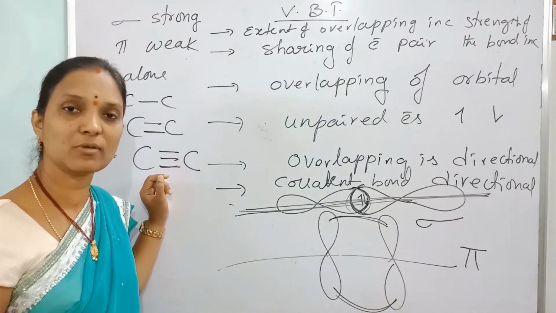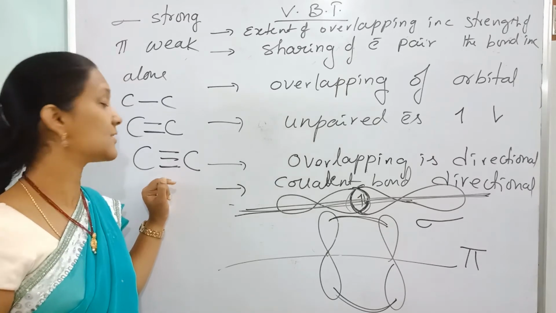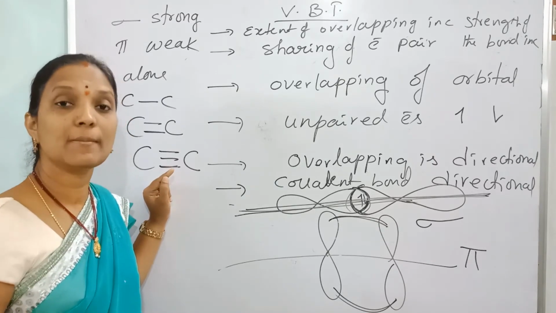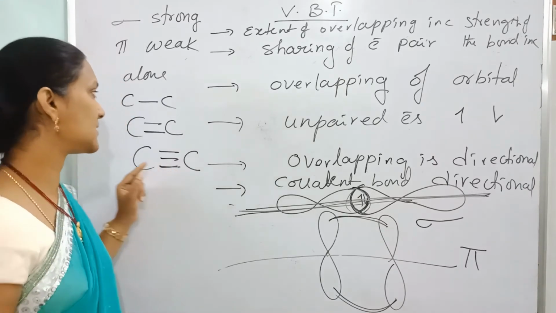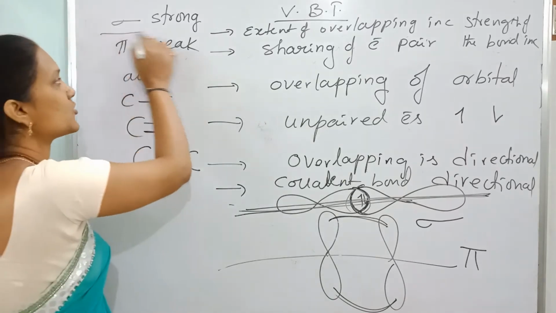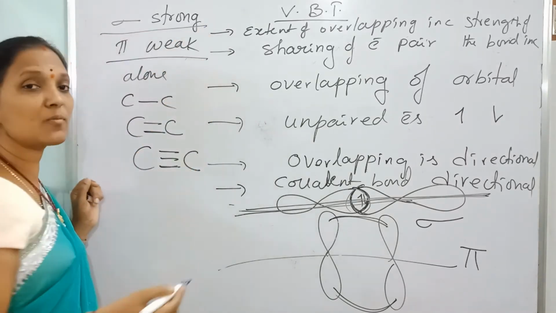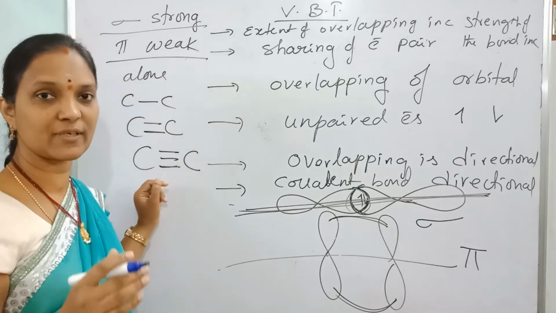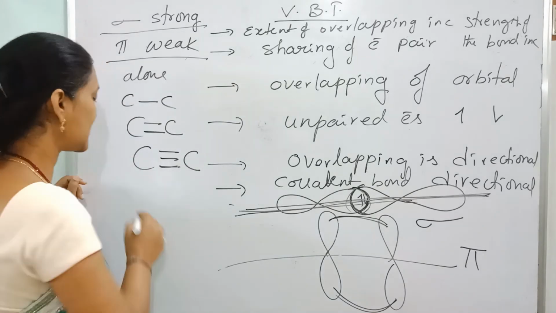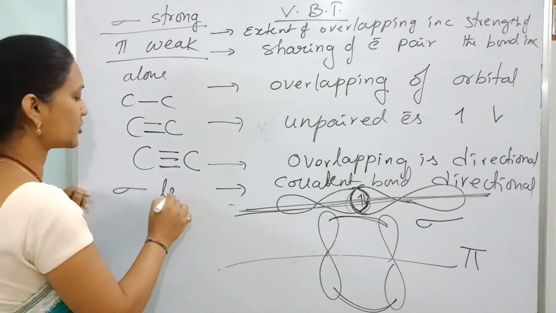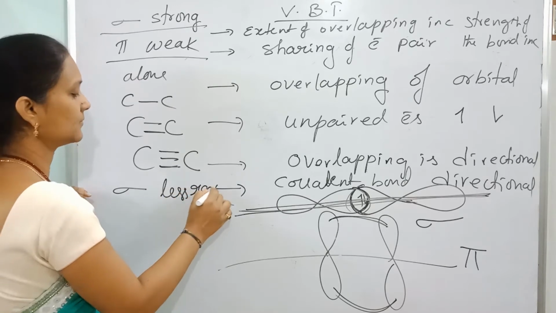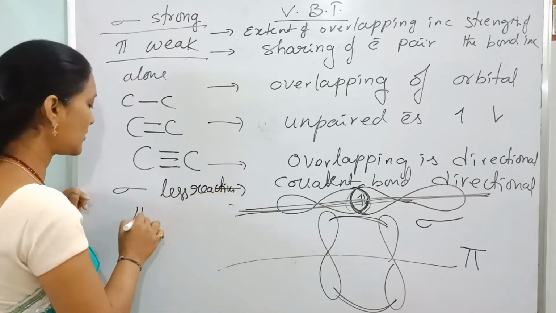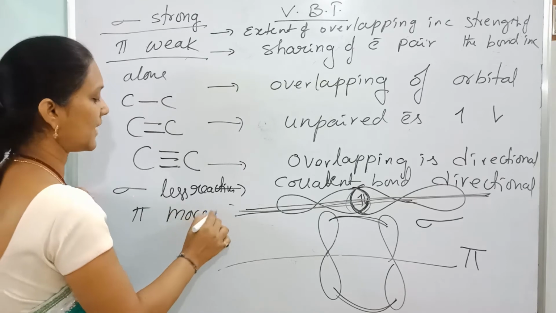Anyhow, sigma is strong, pi is weak. Strong bond means breaking of the bond is difficult, nothing but reactivity is less. So a sigma bond is less reactive, a pi bond is more reactive.